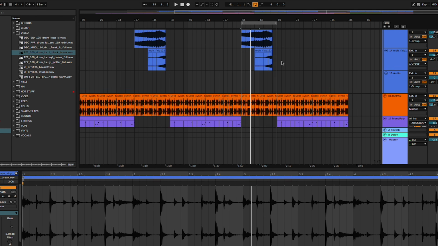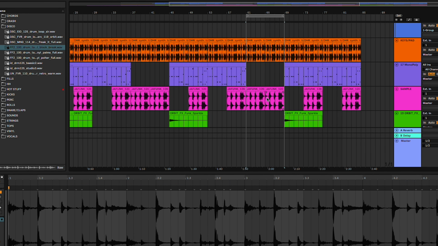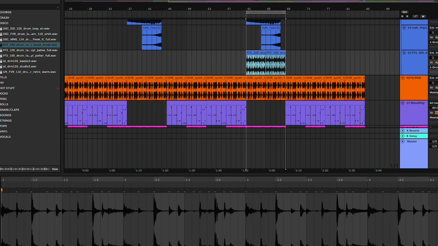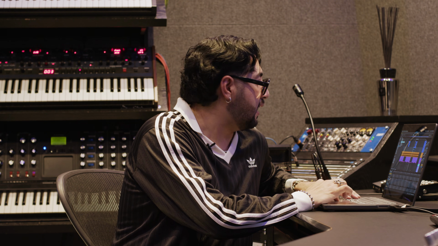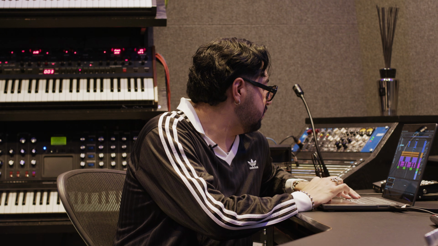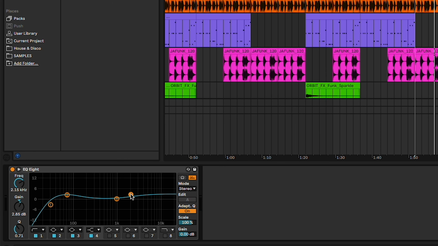What I would probably do here is add it into a channel by itself so I can have more control over it. So I'm gonna use this one down here. So I'm gonna add an EQ. Add a little bit of low end and a little bit of higher end.